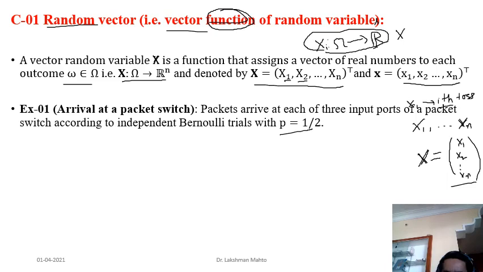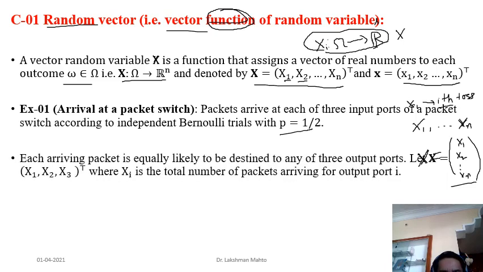Okay. So this is the scenario. Here each arriving packet is equally likely to be destined to any of the three output ports. Okay. So I think it might be clear to everyone.